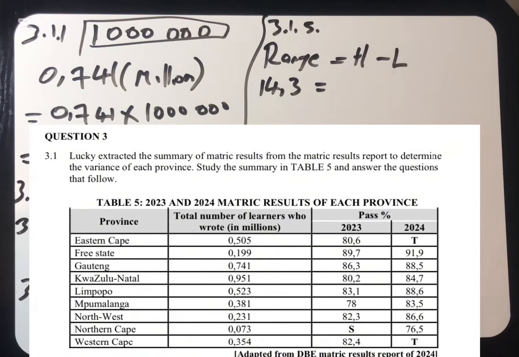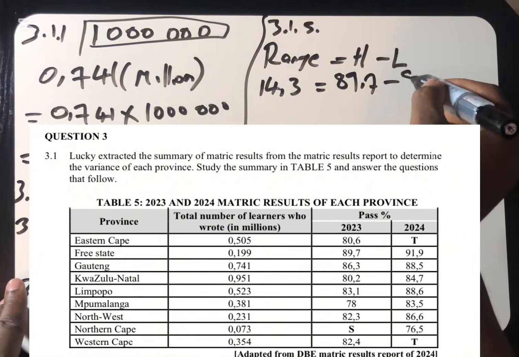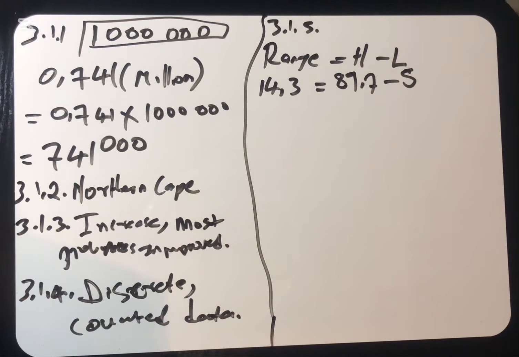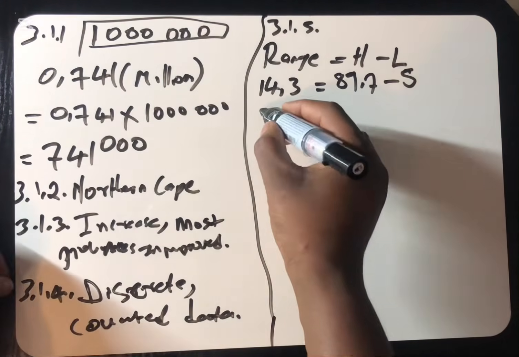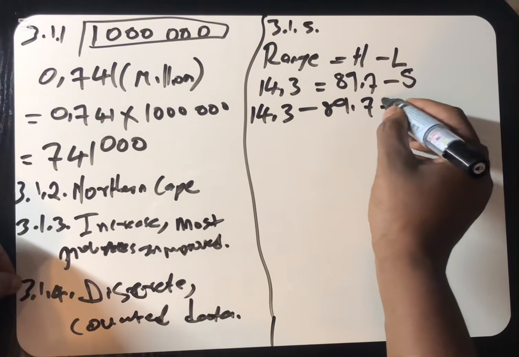they are saying that S is going to be the lowest number. So we just have to go to 2023 and obtain the highest percentage in that year. What is the highest percentage here? It's 89.7. Highest percentage is 89.7 minus S, because now S is going to be our lowest. That's the only thing that you're supposed to do. Then from here you transpose the 89.7 to the other side to join the 14.3. We are now going to have 14.3 minus 89.7 is equal to minus S.